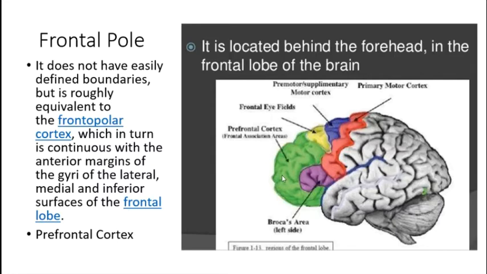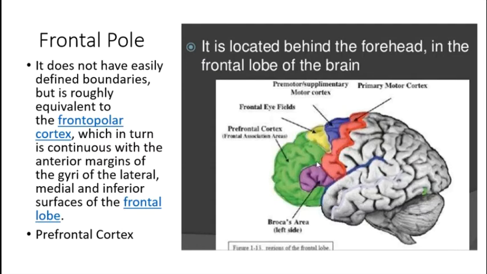Now coming to the discussion of frontal pole. Your next class is about the functional areas of the brain. Therein they will discuss it in much detail. Frontal pole is not anatomically a distinct region separated by sulci per se, but yes, functionally it is a distinct region. So this whole area of the frontopolar cortex has very special functional significance, which will be discussed in the lecture, and it is continuous with the anterior margin of the lateral, medial and inferior surfaces of the frontal lobe.